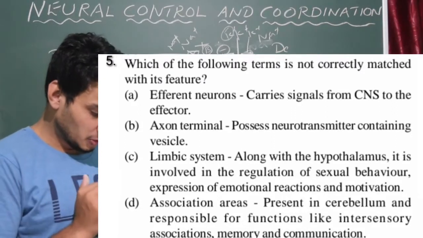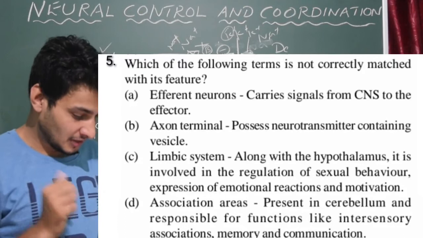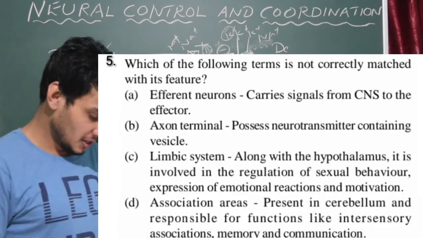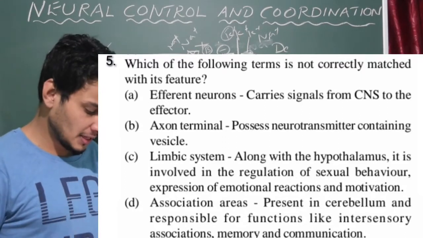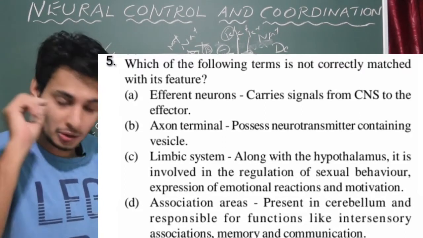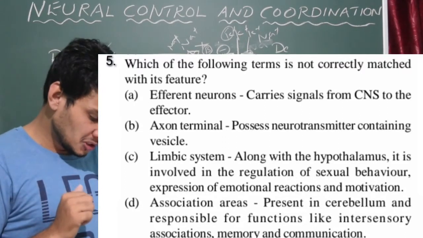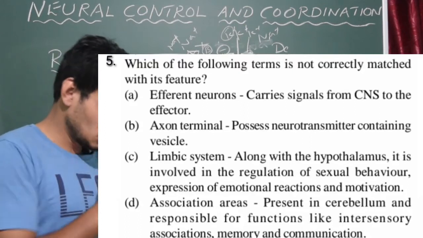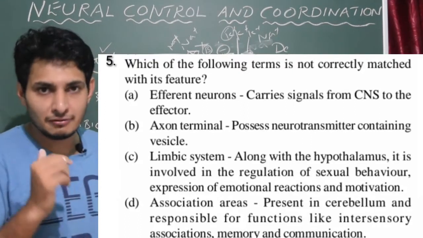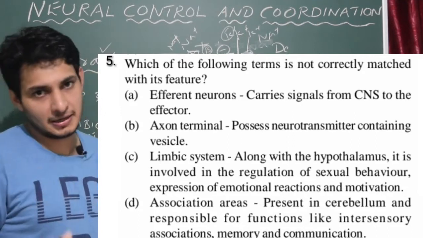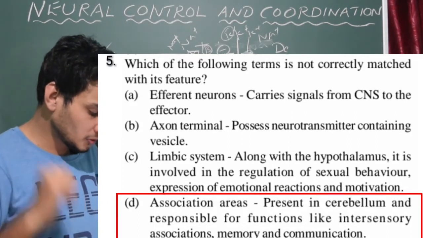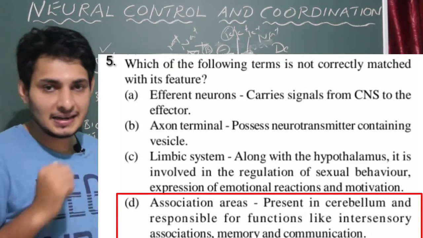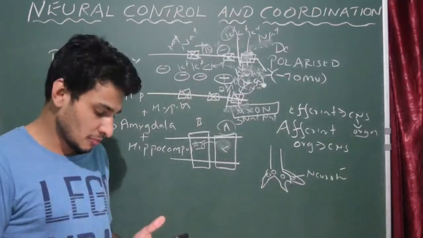Then option D should be the wrong one and the correct answer for this question, because the association area is present in the cerebrum, not in the cerebellum. It is given here as present in the cerebellum. No, it is present only in the cerebrum and responsible for functions like intersensory associations, memory and communication. Yes, the functions of the association area are correct, but the location is wrong in this particular option. So option D is incorrect and it is the correct answer for question number 5.